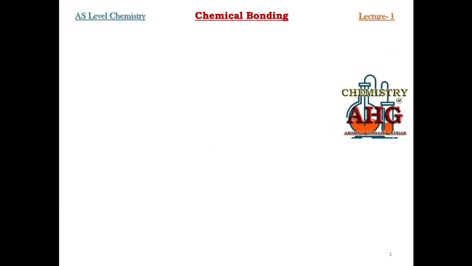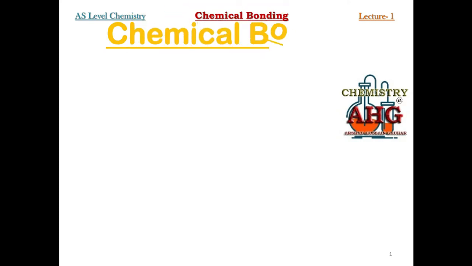Hello students, AS level chemistry chapter is chemical bonding, lecture number 1. In this lecture we are going to talk about what is a chemical bond and what are the main types of bond that we study in chemistry.